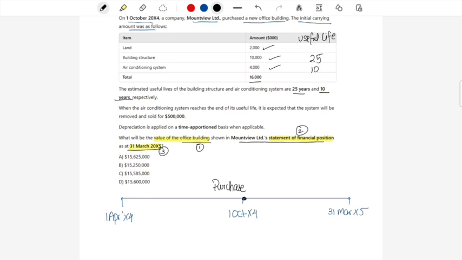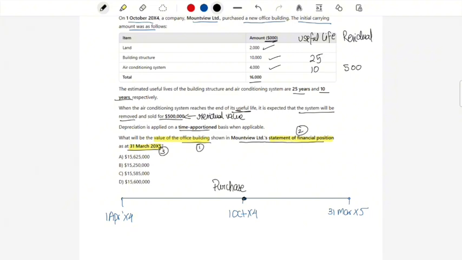When the air conditioning system reaches the end of its useful life, it is expected the system will be removed and sold for 500,000. This is the residual value of the air conditioning system. So let's just try to work smart. The residual value of the air conditioning system is 500,000. I'll be putting it as 500 because this is already quoted in thousands.